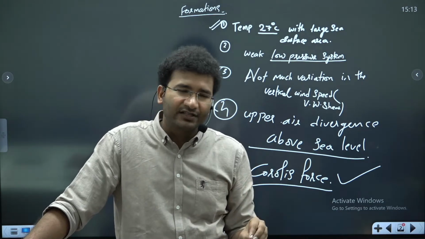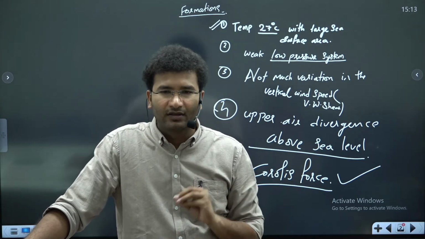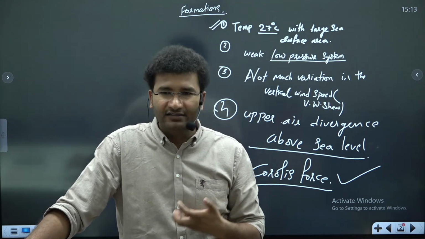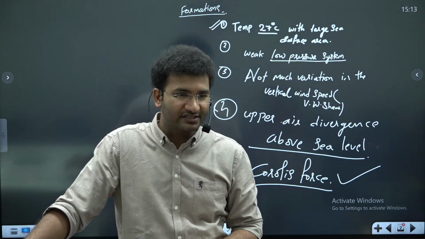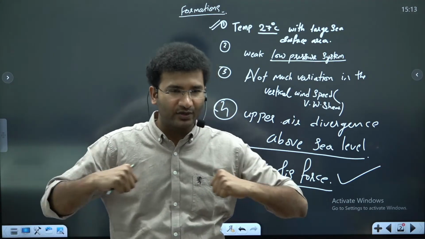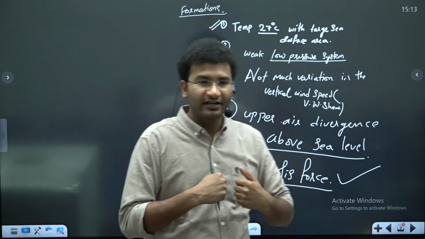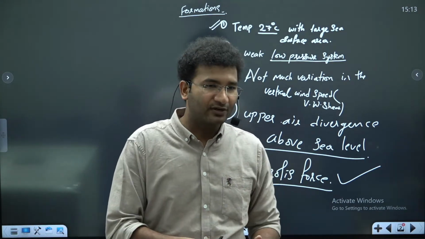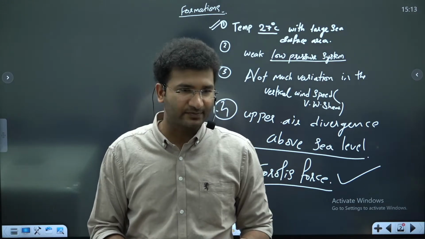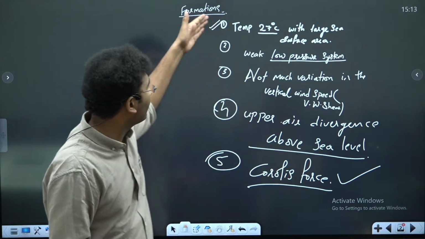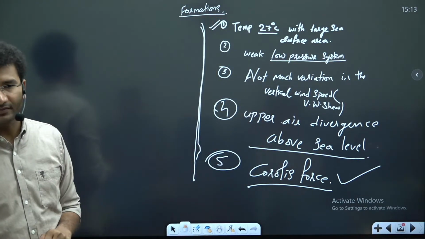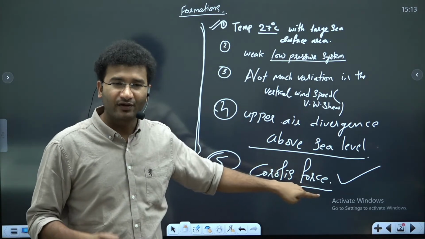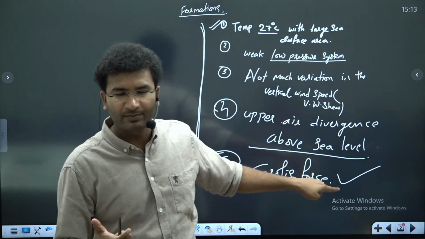Now, what is the difference between a tropical cyclone and a temperate cyclone? Temperate cyclones are formed because of frontal formation. For fronts, we have already studied air masses. When 2 air masses come together or collide with each other, their interaction leads to the formation of a temperate cyclone. But tropical cyclones are formed only on the seas, and they require all these 5 conditions, right?